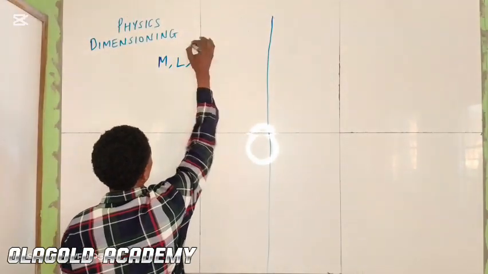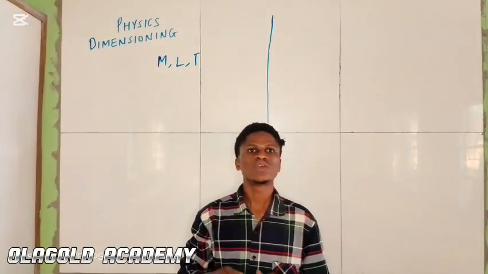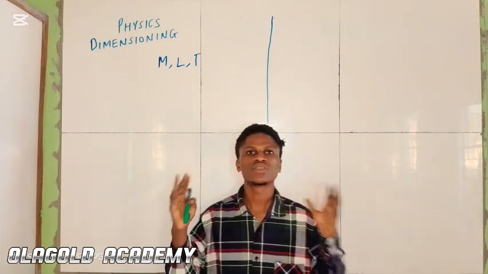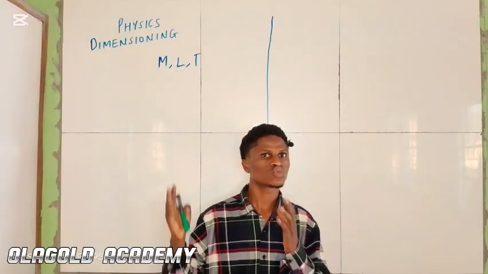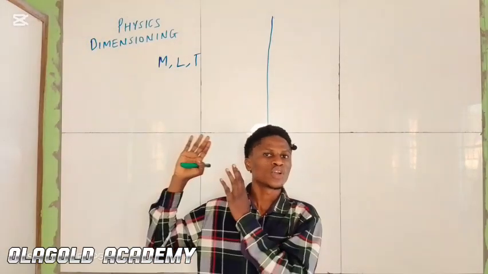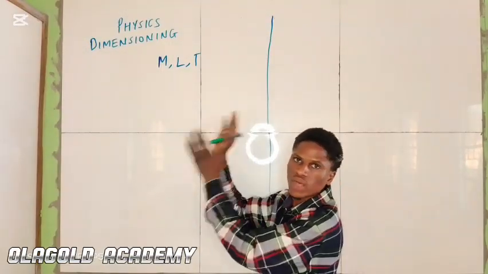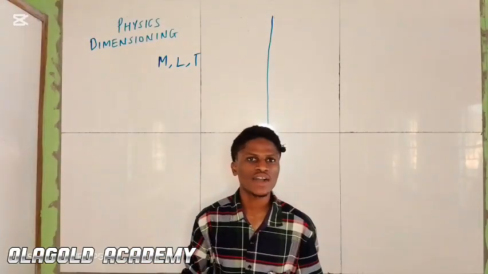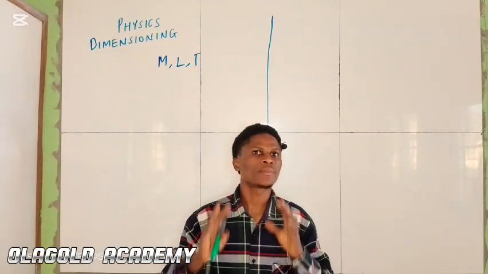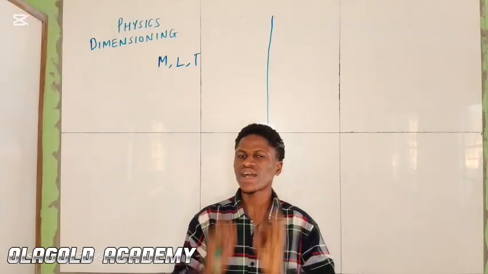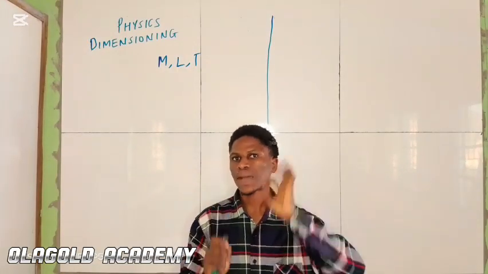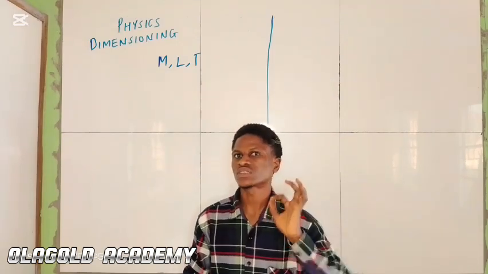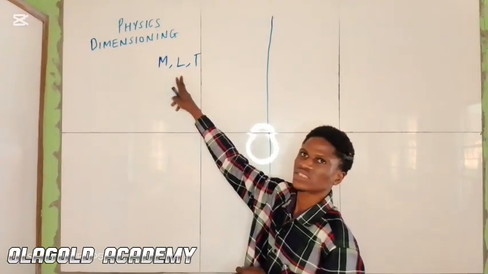Now, if we say dimensioning is just about relating physical quantities to fundamental quantities, which in most cases is usually mass, length, and time. If you're asked to dimension any particular physical quantity, they're asking you to express the physical quantity in terms of mass, length, and time.